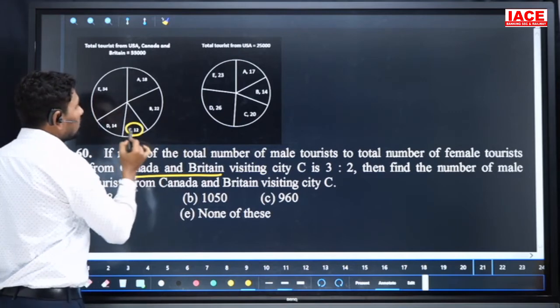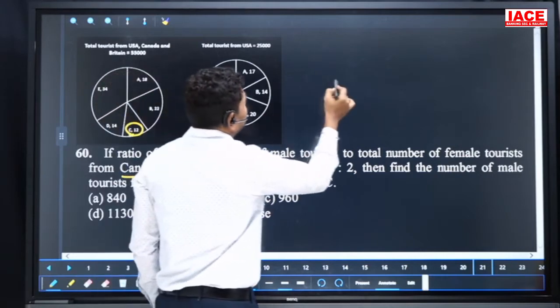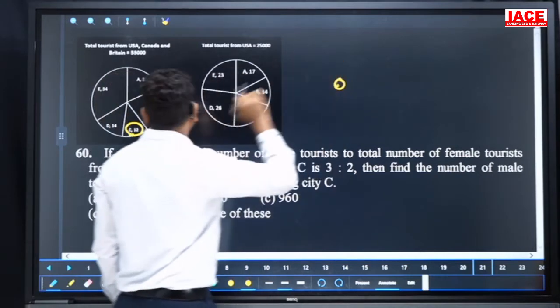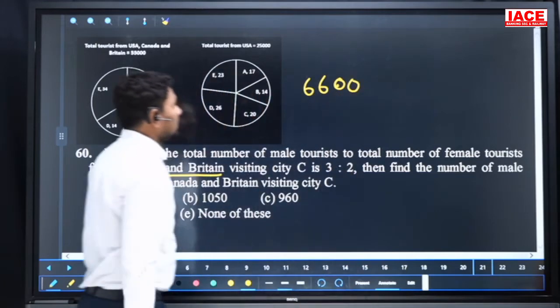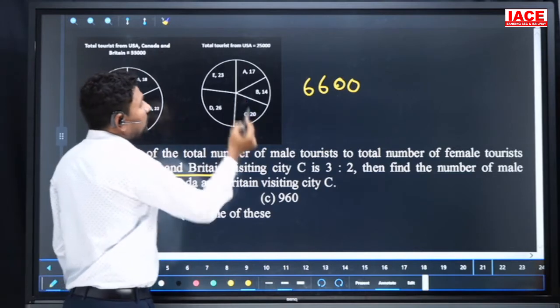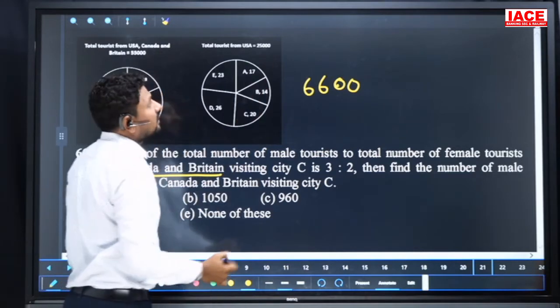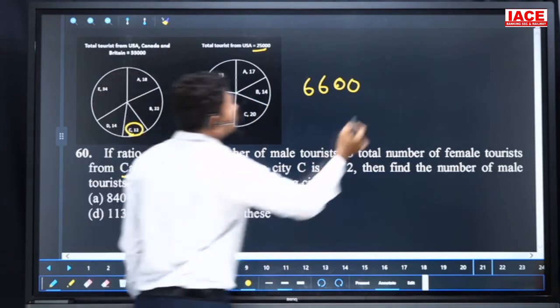Here, C is 12%. 12% of 55,000: 12 times 5 is 60, carry forward 6, so it is 660, and then 6,600. This is the value of UCB. From UCB we can remove the U value. 20% of 25,000: 10% is 2,500, so 20% is 5,000.